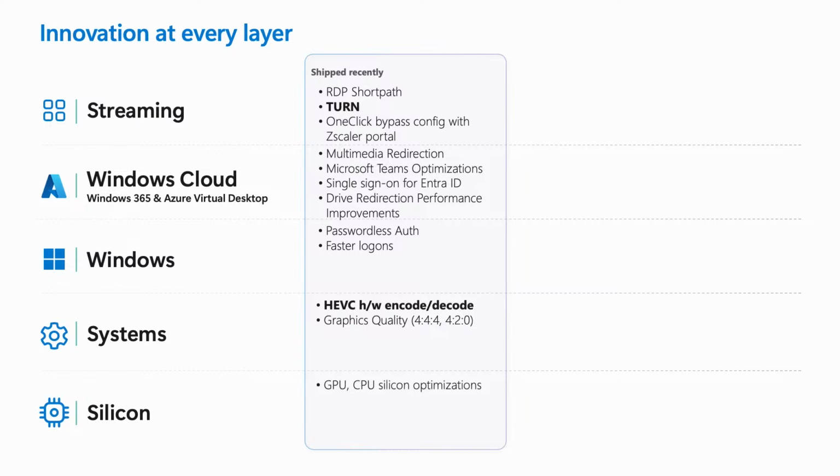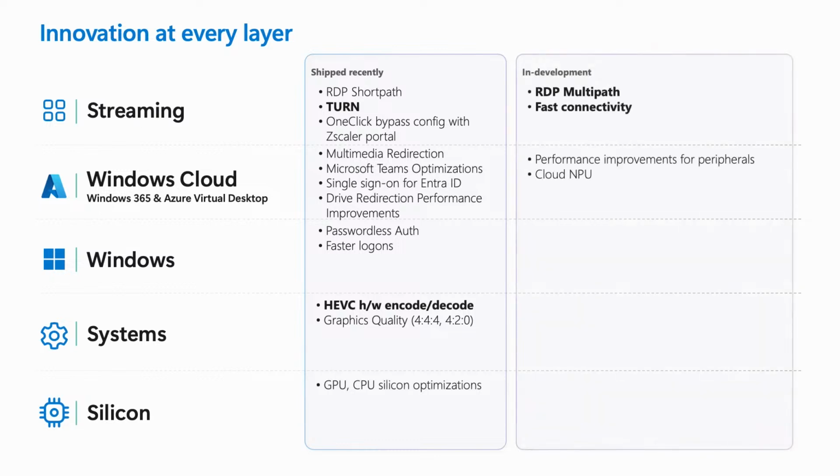In addition, for features that are coming up, we've already talked about the RDP multipath that Rinku was working on, as well as the continual iteration of making connectivity as fast as possible. I also wanted to call out our Cloud NPU platform, NPU being Neural Processing Unit, which is our platform to enable some of these Copilot PC-like experiences in the cloud for our Windows 365 products. We're really excited with all the work that we have going on.